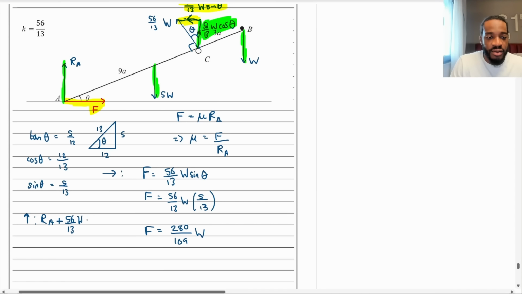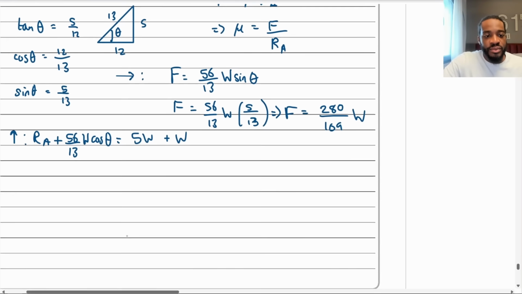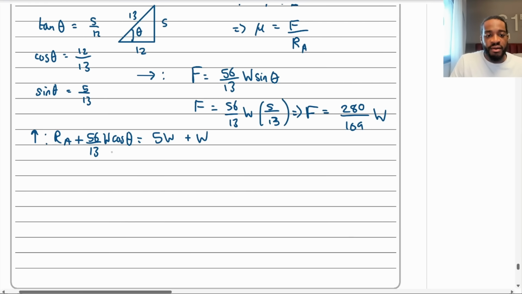W cos theta. And this is going to equal, let me move this over here just so there's room. Move this here. And just write it implies. Okay. And that will equal the forces going down, which is going to be that 5W plus that W, isn't it? So from here, we could figure out what RA is in terms of W, because these are all W's.